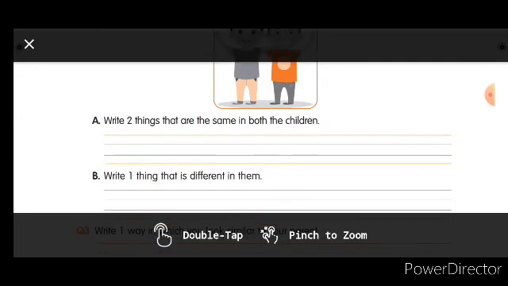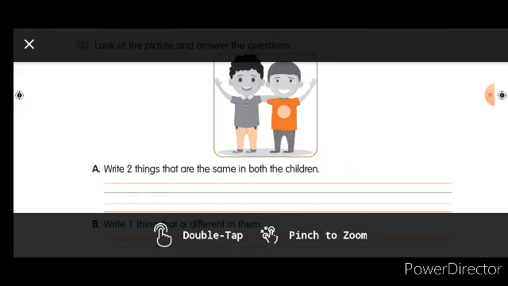How are they different, children? One thing only, by their hair color, color of hair or the shape of nose. Anyway, one thing from the text content book you can keep it open, you can see and you can write one way how they are different. Spellings you need not worry, just see the content book and write.